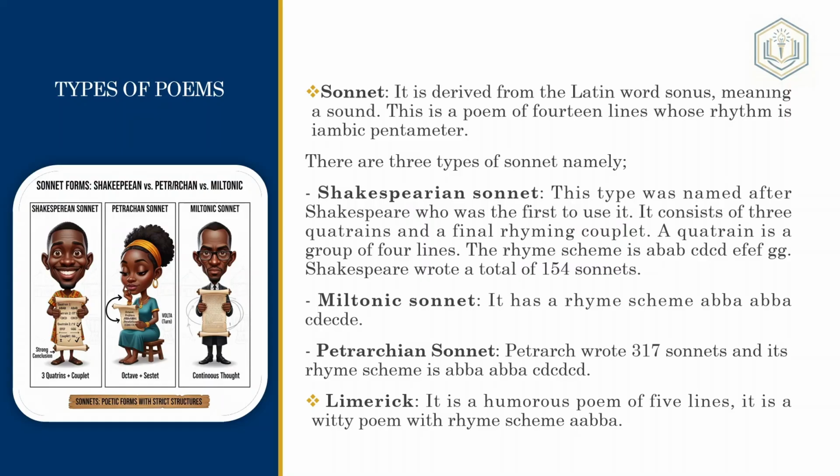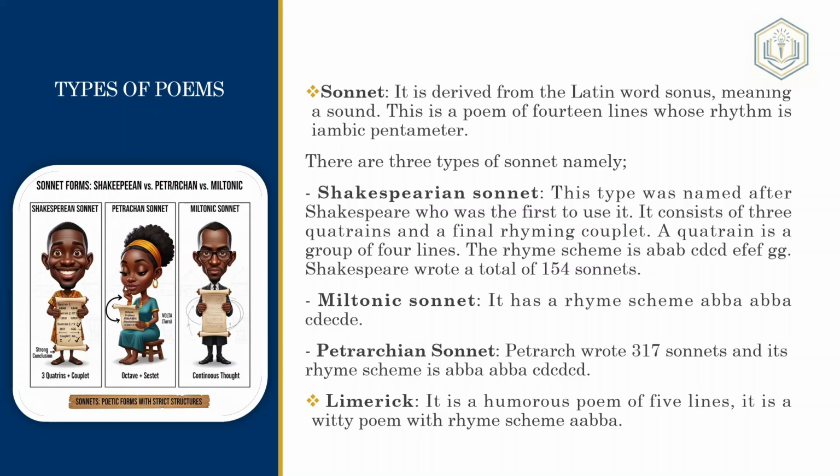The next thing is the Petrarchian sonnet. Petrarch wrote 317 sonnets, which is higher than Shakespeare's. Its rhyme scheme is ABBA, ABBA, CD, CD, CD. We'll explain all of these things, so don't let it bother you. A Miltonic sonnet is a combination of an octave and a sestet. An octave is an 8-line poem. A sestet is a 6-line poem. If we do 8 plus 6, that's 14 lines. So that's the Miltonic sonnet.